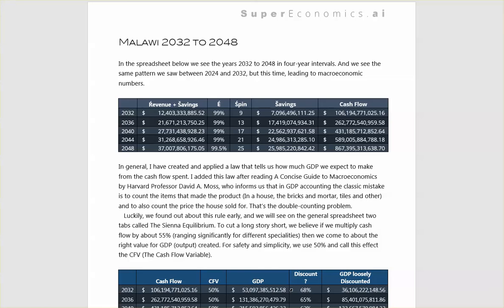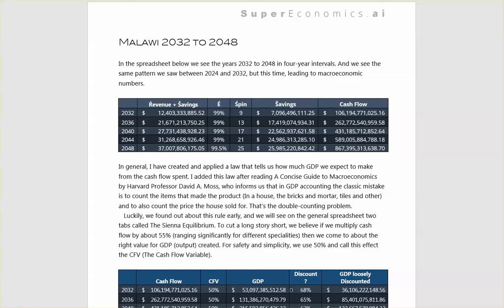Malawi, 2032 to 2048. In the spreadsheet below, we see the years 2032 to 2048 in 4-year intervals. And we see the same pattern we saw between 2024 and 2032, but this time leading to macroeconomic numbers. In general, I have created and applied a law that tells us how much GDP we expect to make from